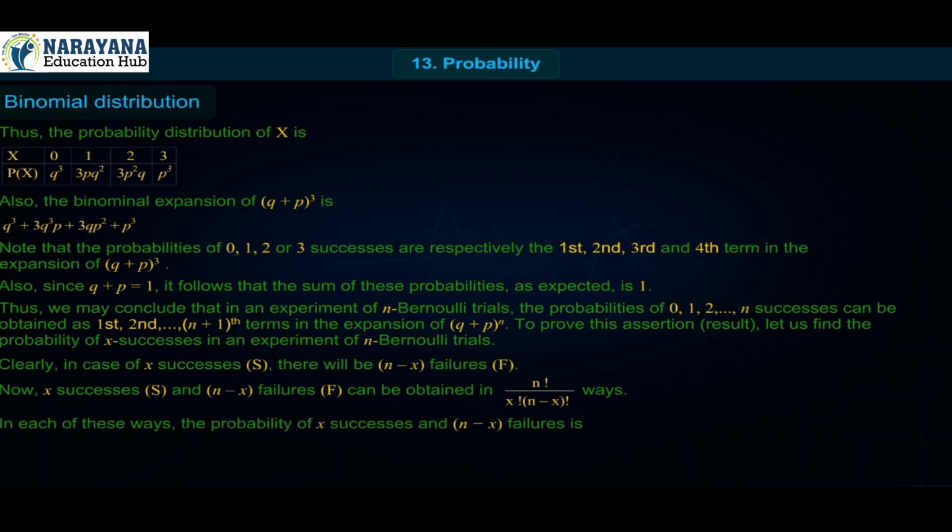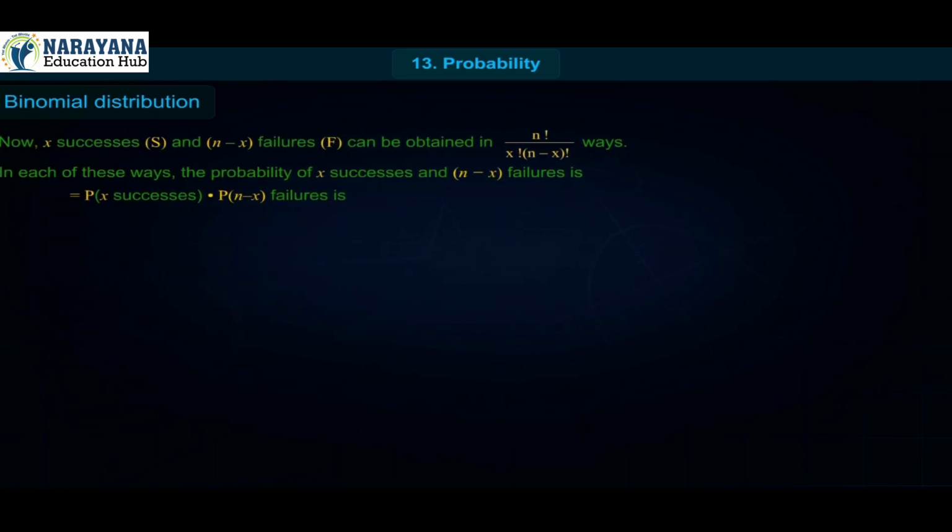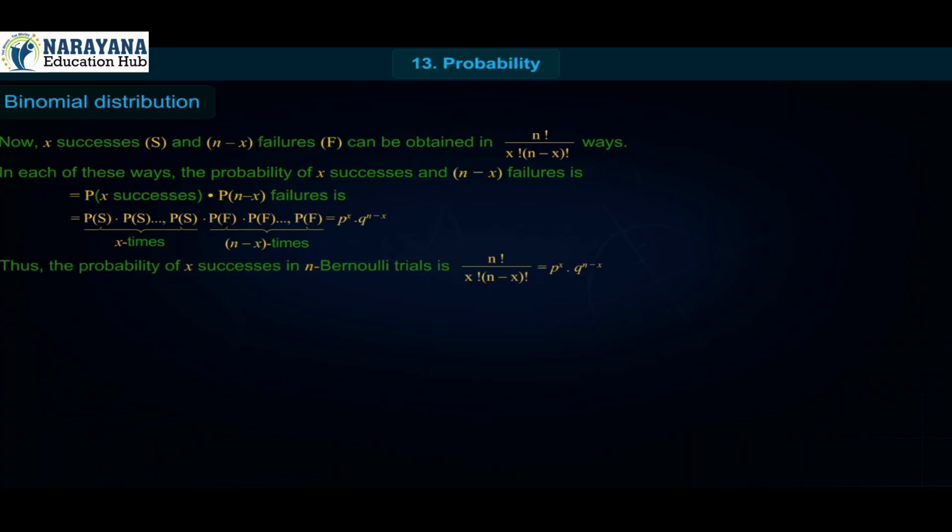In each of these ways, the probability of x successes and n minus x failures is equal to P of S into P of S up to P of S x times, into P of F into P of F up to P of F n minus x times, is equal to p^x into q^(n minus x).